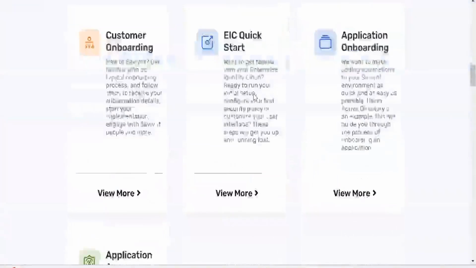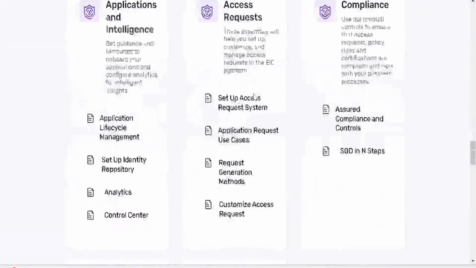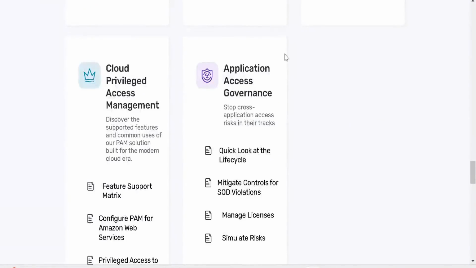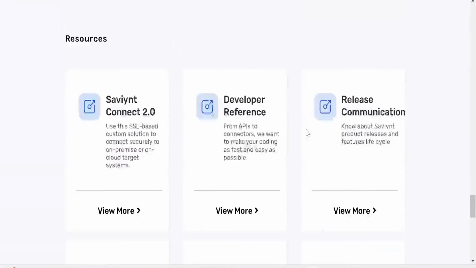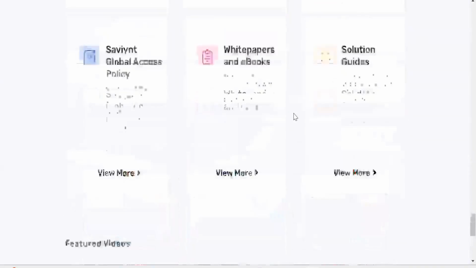If you scroll down, you will find a documentation link. If you scroll down here, there is "develop for reference."